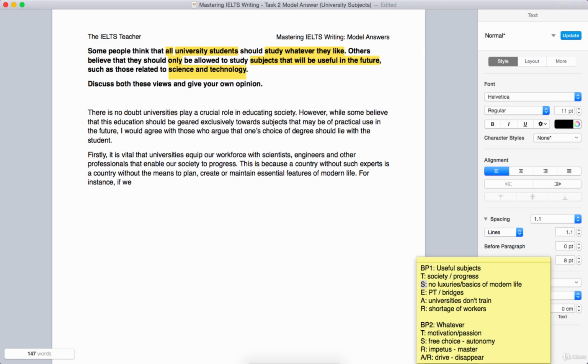So if we did not have university educated engineers. We're just going to focus on one field of work now. I think I've mentioned it before, but when you give examples, if you can be very singular in your focus, if you can just pick out one particular example, it really strengthens the example because the reader is able to imagine it much more easily in his or her head. So it has that strength, that visual clarity. So if we did not have university educated engineers,